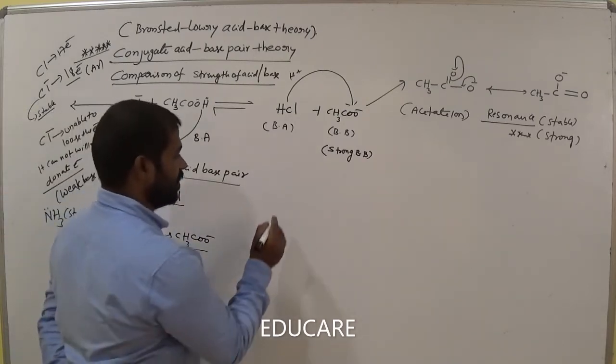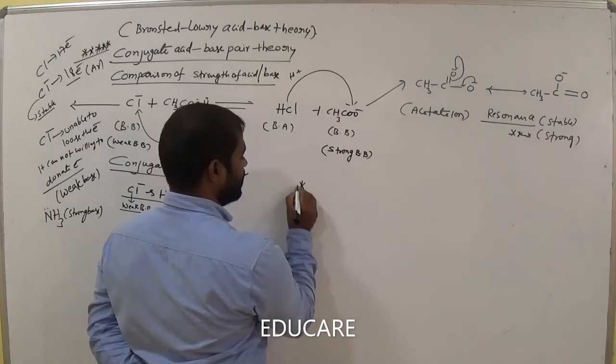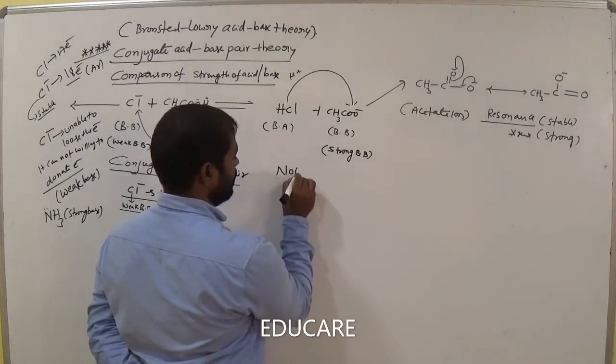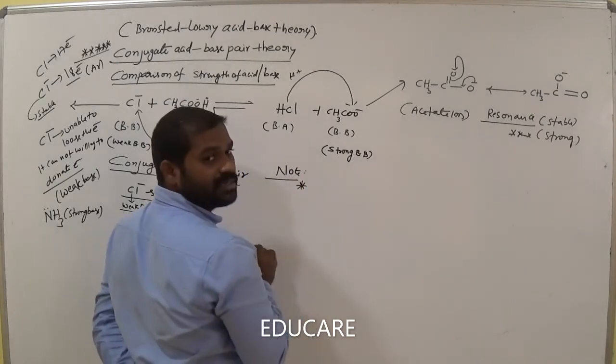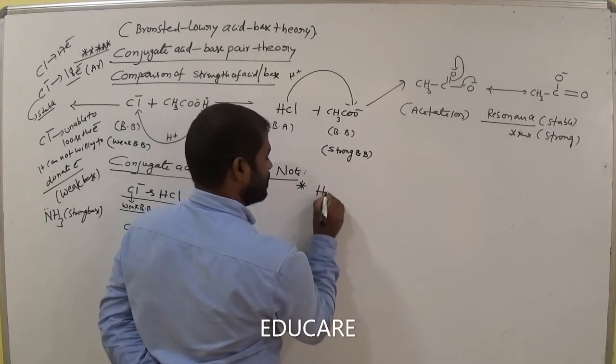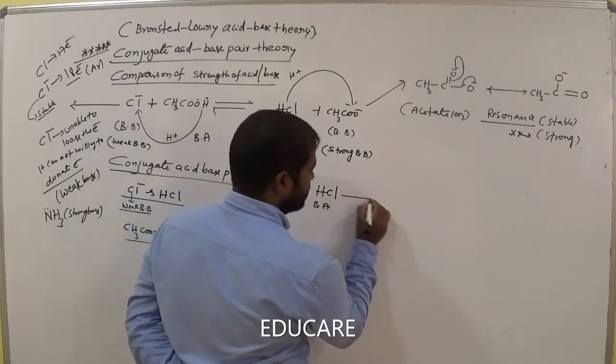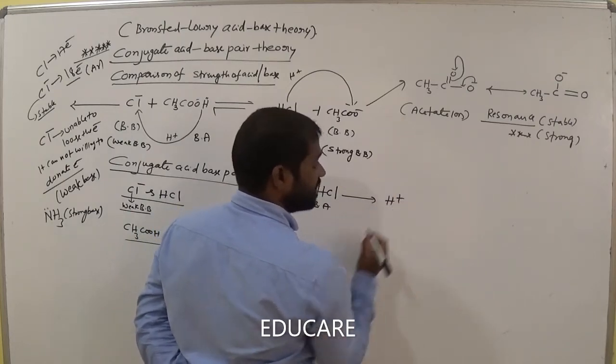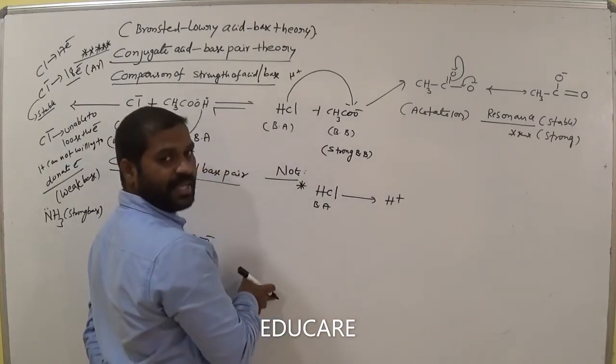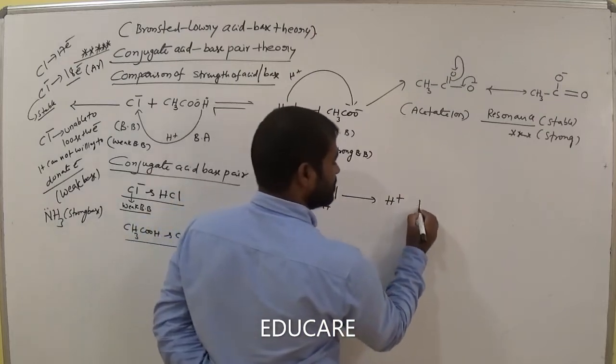Remember one more very important point here. If you take an acid, this Bronsted acid, it loses H plus and gives Cl minus.